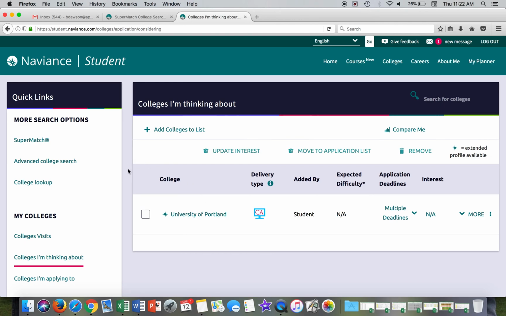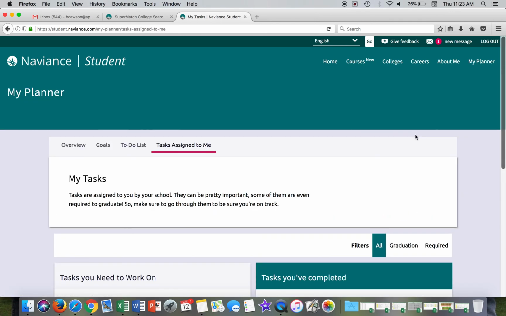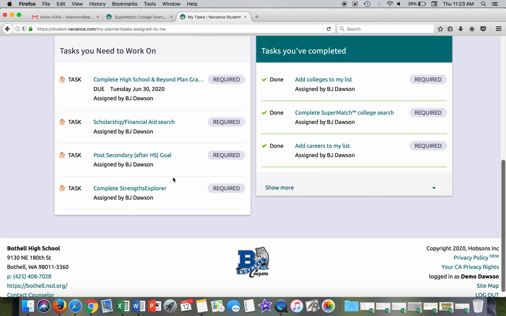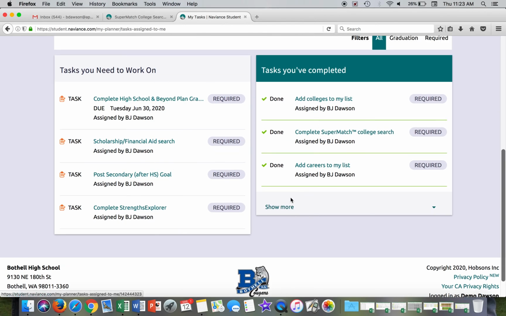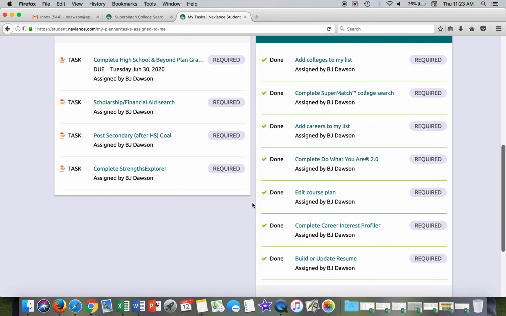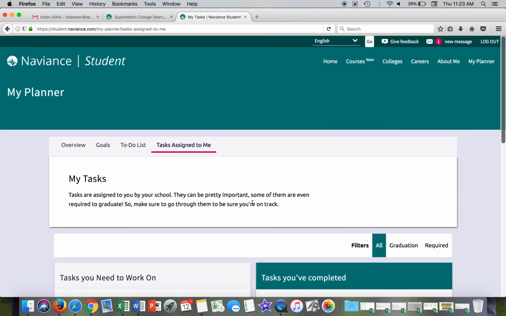So when you're in Supermatch and you come up with your list of schools and you find one you're interested in, just click the heart and it adds it to your list and satisfies that requirement. And then it just makes it easier for you to find Portland. You go right in here, boom, you're there. It's a common application school, so it helps you understand what application you need to use to apply there, and you can go from there. I'll go back to my planner and tasks, and then we've reduced the number over here. We got 2 more done, and we've satisfied what we need to be working on as juniors.